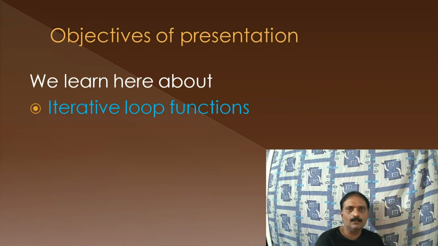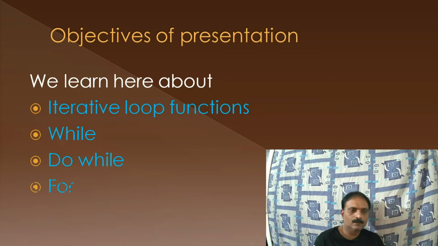Many types of these functions are available in C programming, like the while loop, do while, and for loop. Basically, these are the three important functions which help us to have these iterative loops. That means these functions are going to repeat certain statements until some conditions are met.